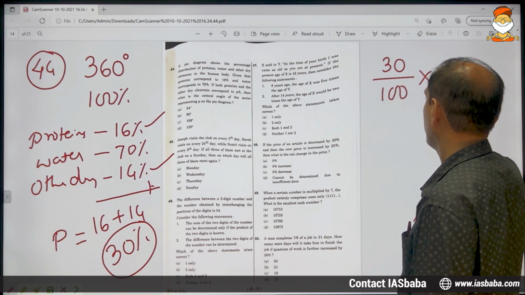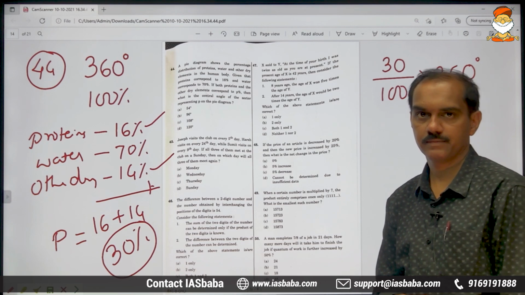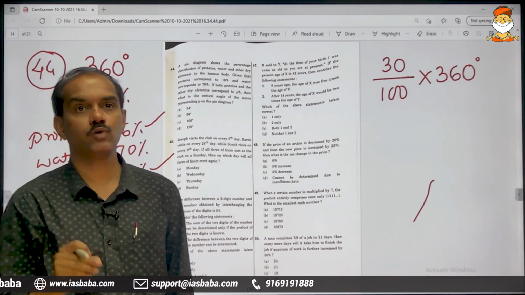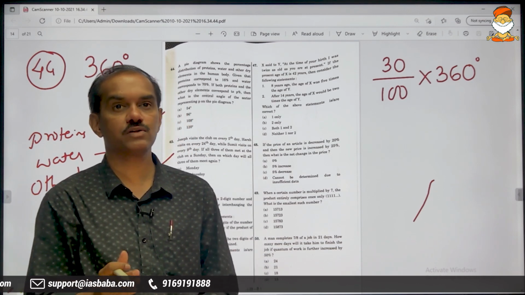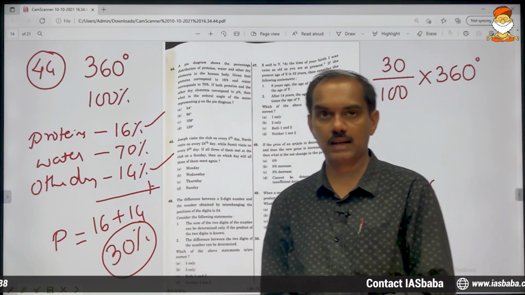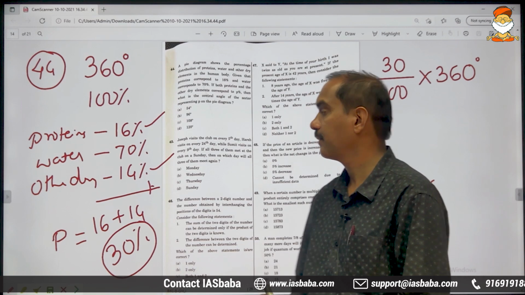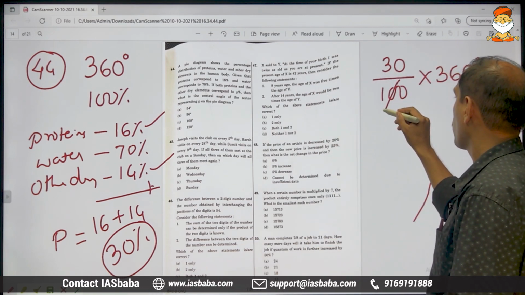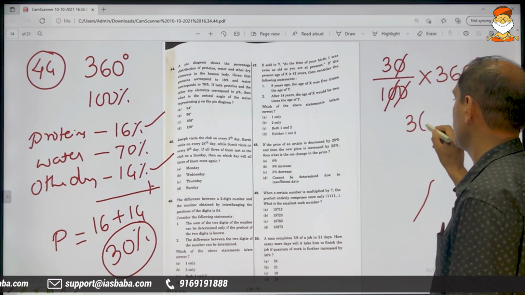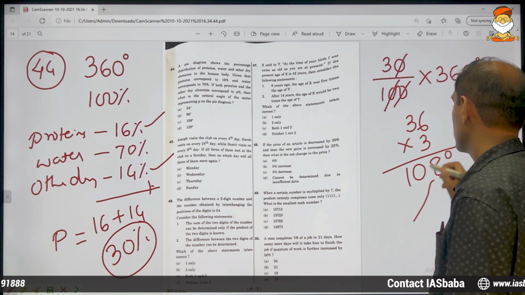Cent of 360 degrees will give you the final answer. Total is 360 and in that we want 30%, because 30% will constitute these two things, that is proteins and other dry elements, and P stands for that, right? 36 into 3 will give you the final answer: 108.